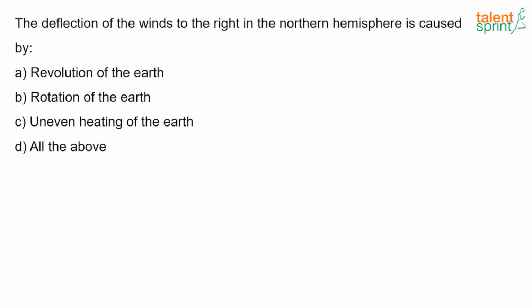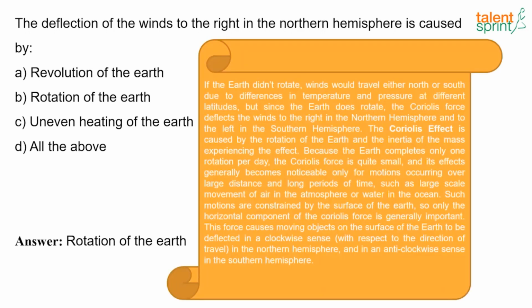Now the next question. The deflection of the winds to the right in the northern hemisphere is caused by dash. And the answer here is rotation of the earth. If the earth did not rotate, then winds would travel either north or south due to the difference in temperature and pressure at different latitudes. But since the earth does rotate, the Coriolis force deflects the winds to the right in the northern hemisphere and to the left in the southern hemisphere, and this Coriolis effect is caused by the rotation of the earth and the inertia of the mass expressing the effect.